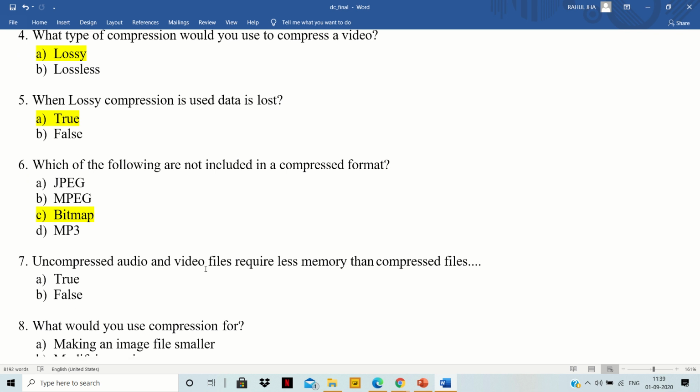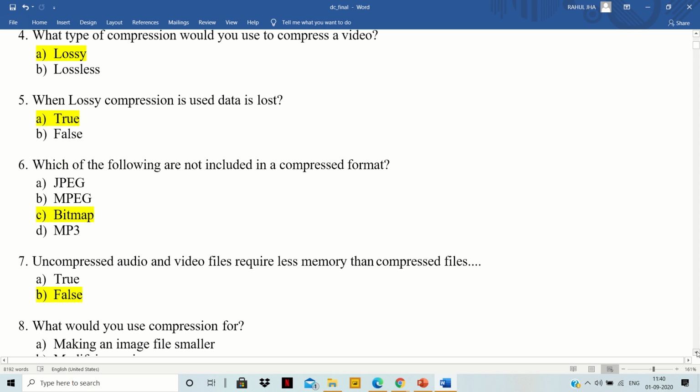Uncompressed audio and video files require less memory than compressed files. Is this true or false? This is completely false, as if we are compressing some files, of course we will reduce the size and we will come up with a file with less memory. So compressed files take lesser memory. So the right answer will be B, false.